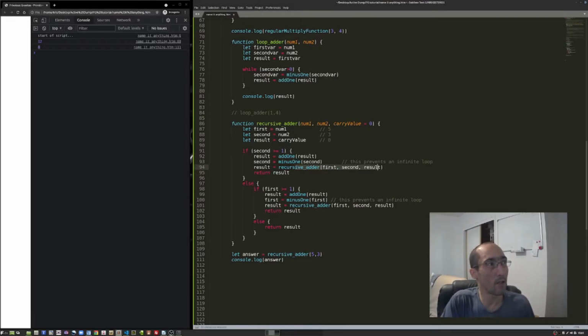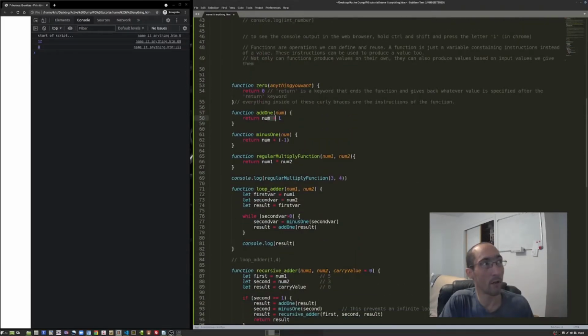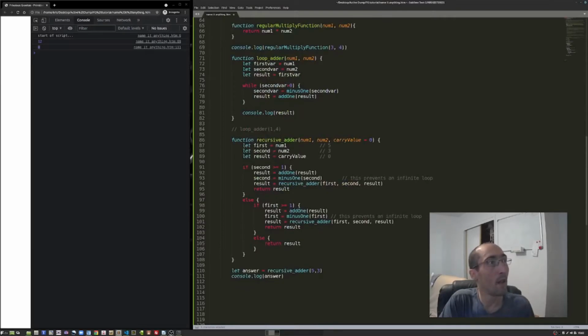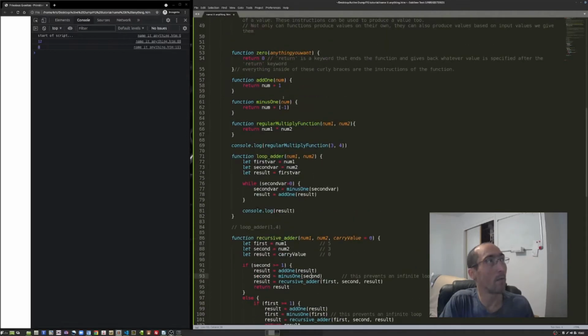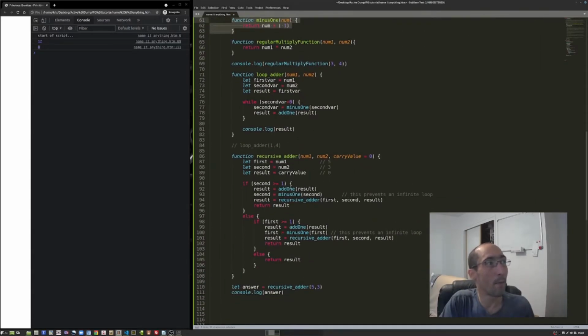But when we call this the second time from inside the function, whereas here we didn't have an extra number given for the parameter, now we're giving it result, which was originally 0 the first time we entered because that's the default value. Then we added 1 to it using our add 1 function from up here. Any number you give it, just return that plus 1. And then we want to make sure this loop doesn't keep going, so we use our minus 1 function. Again, we defined it way up here, same thing, num plus -1. Just another way of writing it.